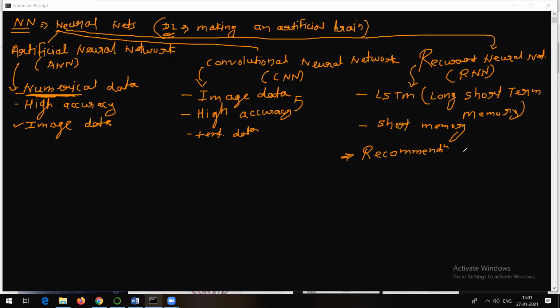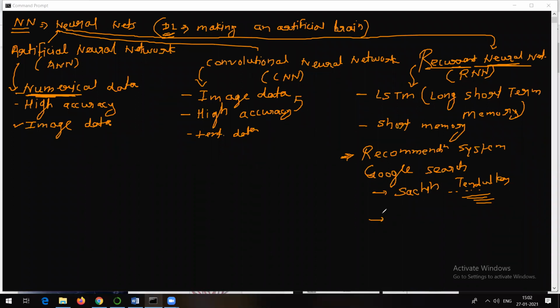For example, what do recommendation systems mean? Let's take an example of Google search, right? What happens in the case of Google search? If you are trying to type something, RNN can be used to predict the next word. Suppose you are typing Sachin, right? It is going to predict the next word, Tendulkar. So you can make use of a recurrent neural network to predict the next word, right? Something like this it is going to predict, and obviously there are different results which are possible. So in this kind of application, definitely you can make use of AI, or maybe there are other applications also.